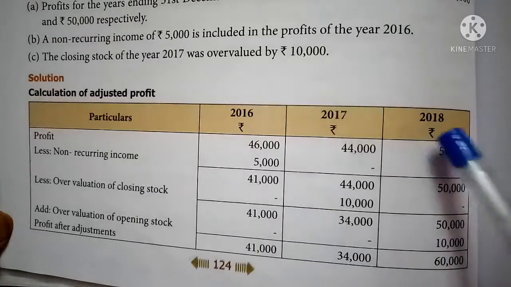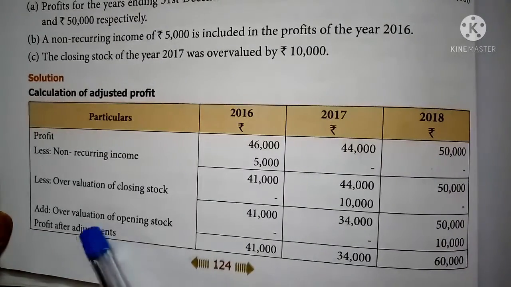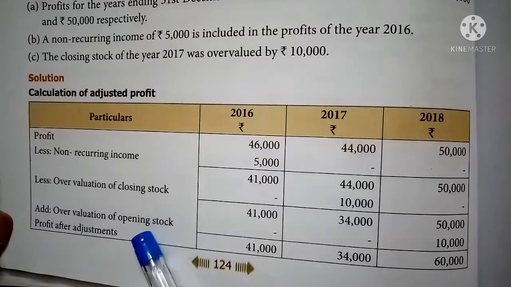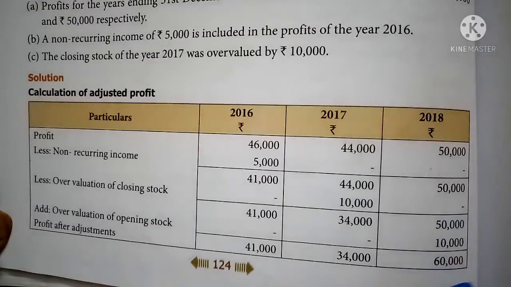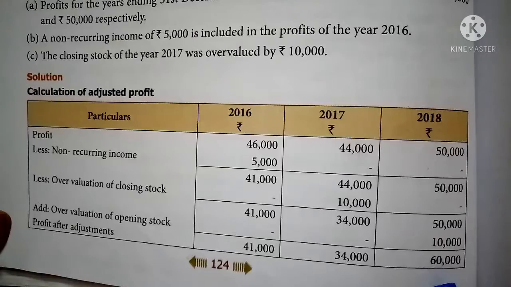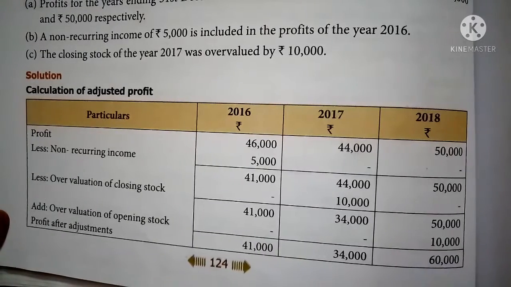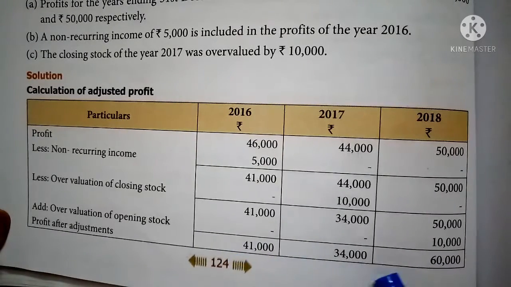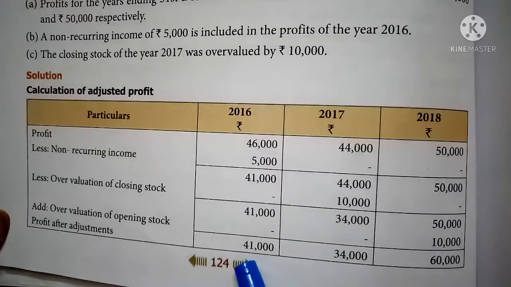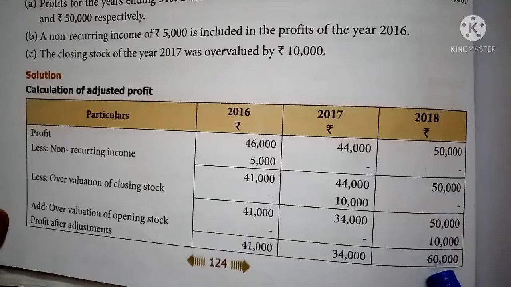In 2018 the profit is 50,000. Add the overvaluation of opening stock, 10,000. The total profit for 2018 is 60,000. After finding the adjusted profit for the 3 years, you should take it for the average profit.